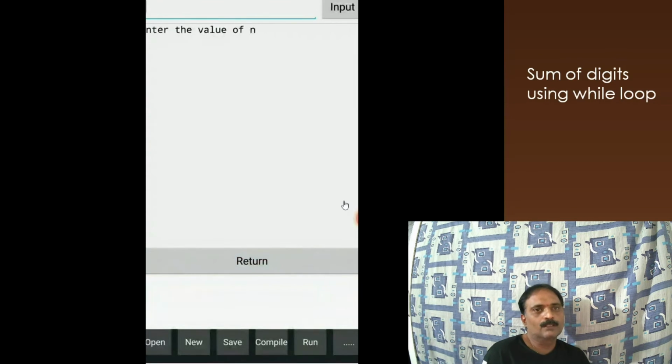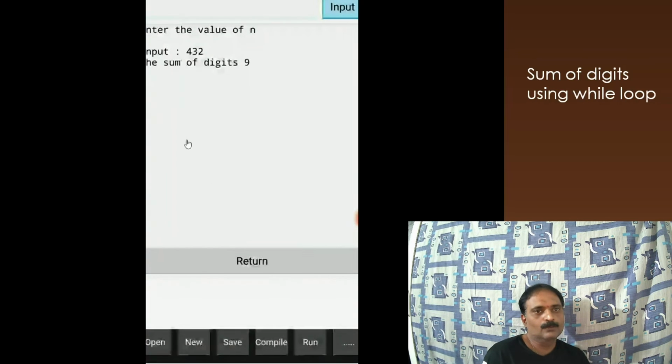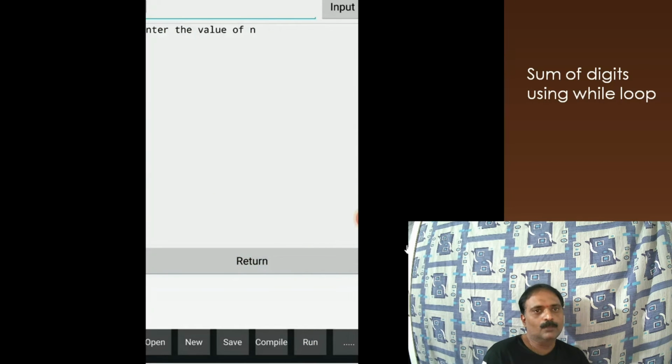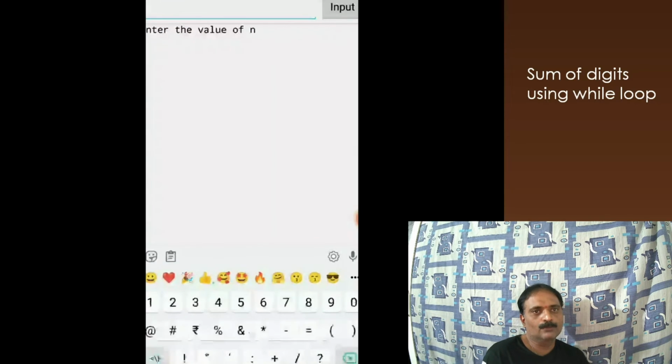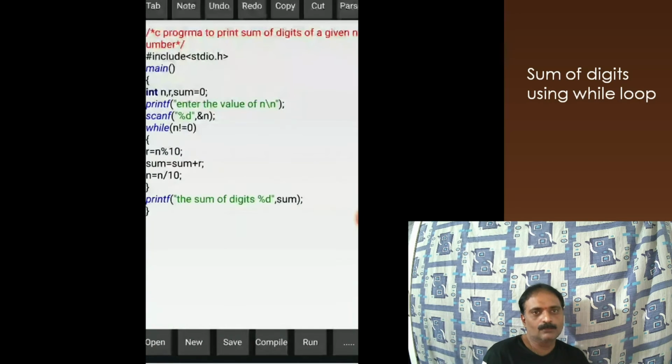So once we enter the value of n as 432, see the sum of digits is 4 + 3 + 2, that is equal to 9. So let us try for another value. We are going to give the value of n as 4322 and the sum of the digits is equal to 11.